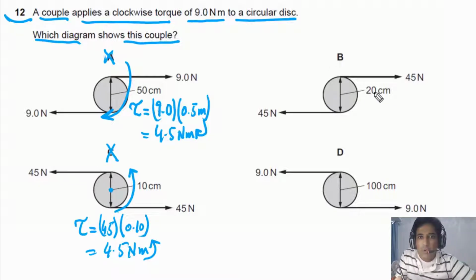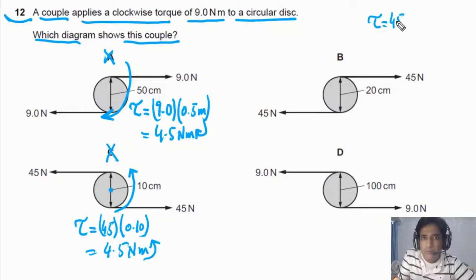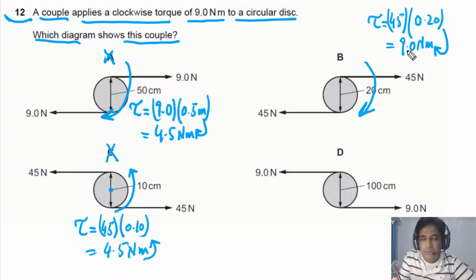If you look at option B, in this case we can calculate the torque of the couple. We have force 45 newtons and the distance between the forces is 20 centimeters, which means 0.20 meter. If we multiply these, our answer will be 9.0 newton meters, and this torque is clockwise. This is what the question was asking us to calculate. This is 9.0 and clockwise, so this is the right answer.